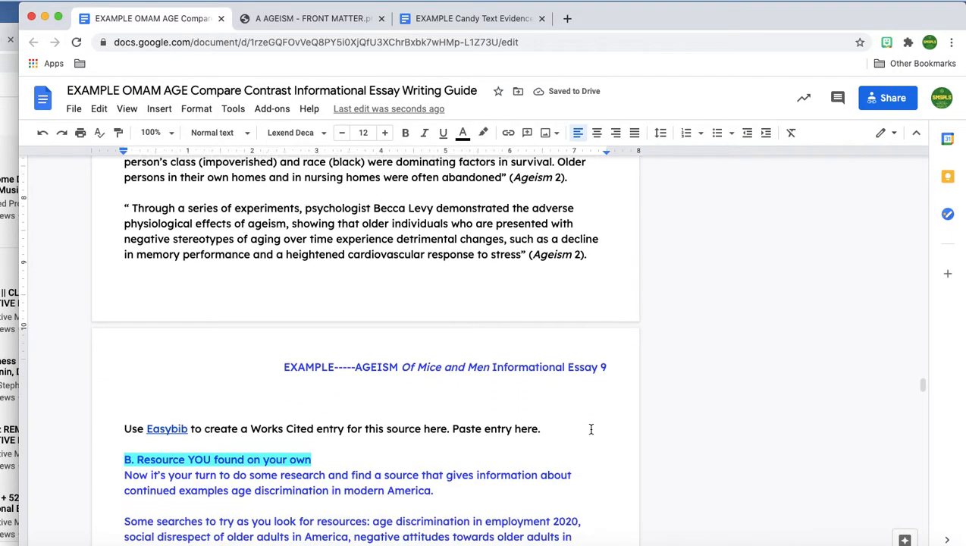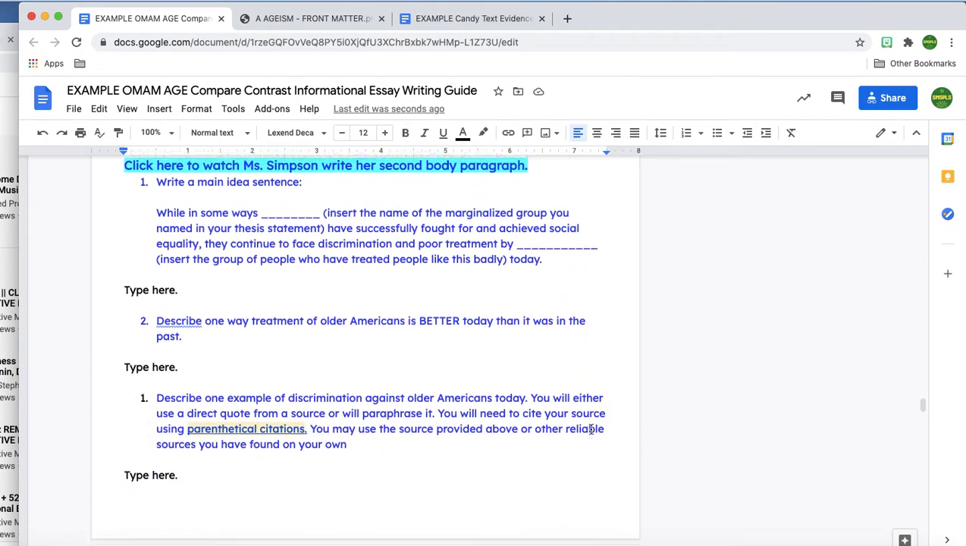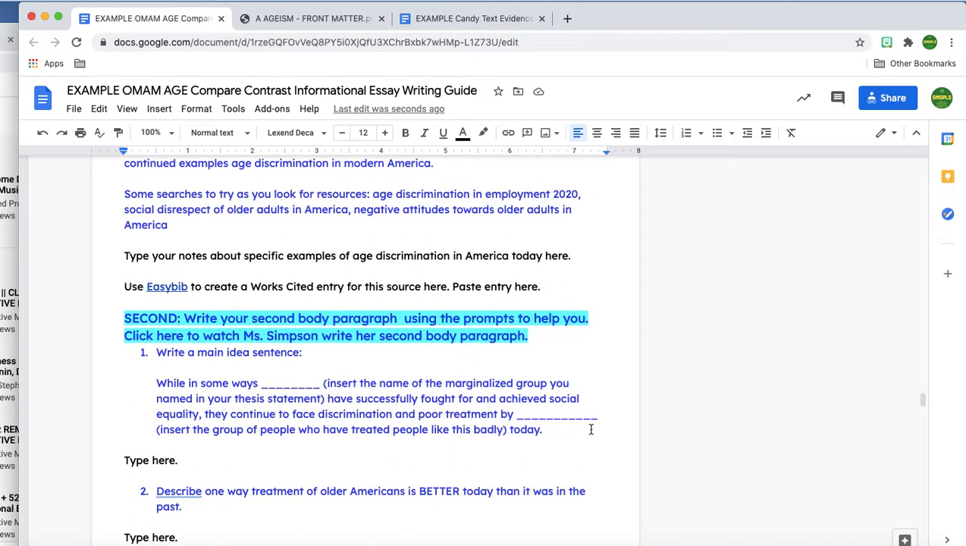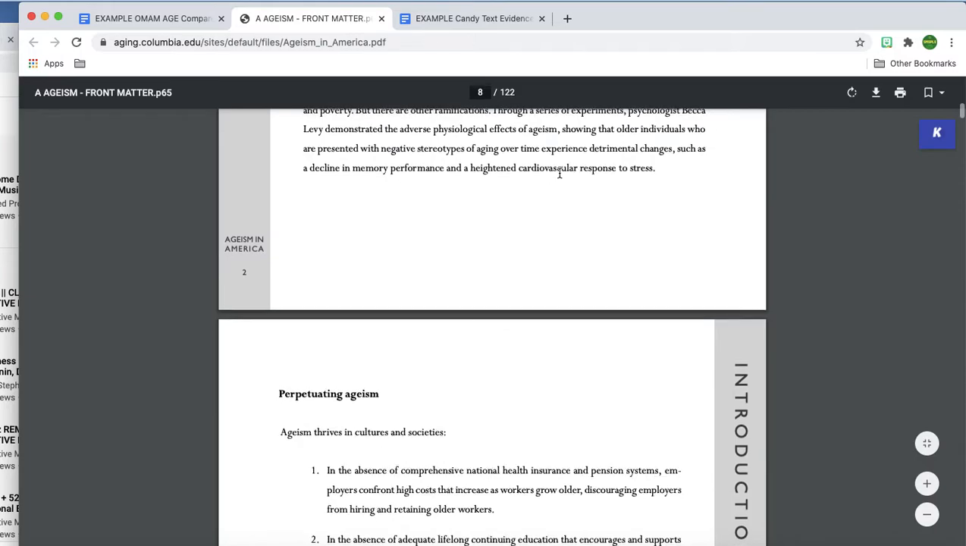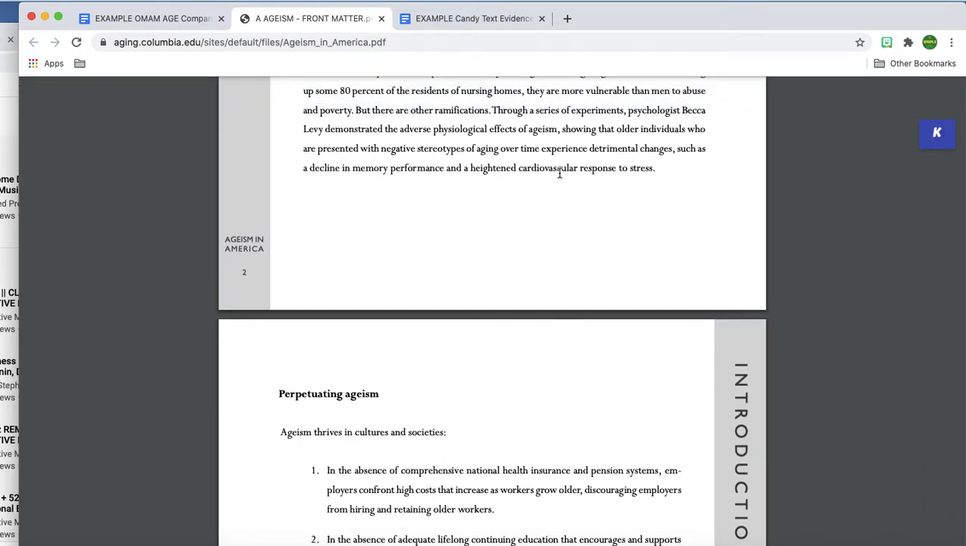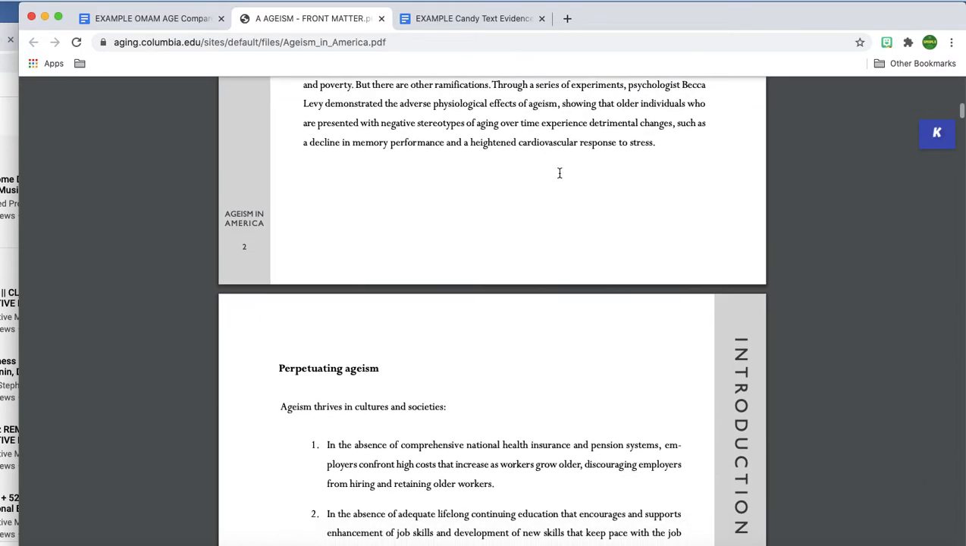Because, okay, I've got my 2 examples, but I also need to talk about ways that things are somewhat better for people today. I mean, I guess people are living longer and alone. That might, I mean, maybe I could use it. I think I may need to look for that when I go to look for my own source. Let's go ahead and see what else.